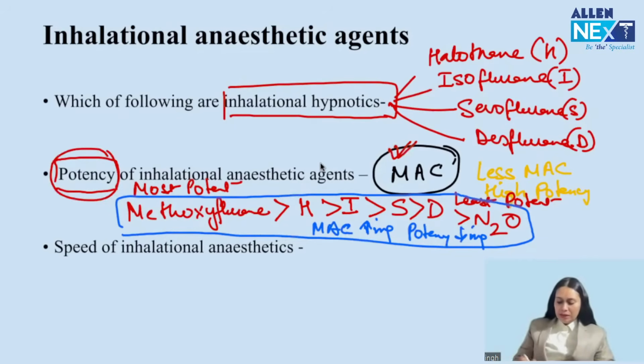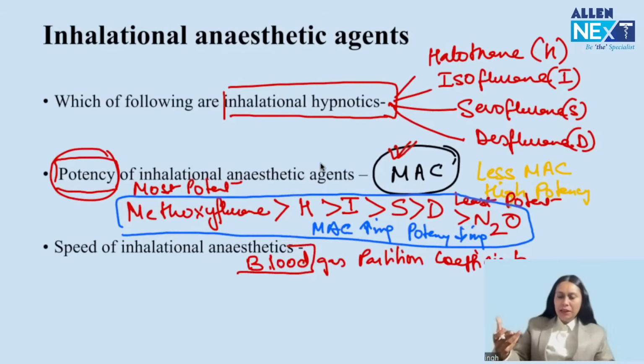The lower the blood gas partition coefficient, the less soluble in blood, the higher and faster is the speed. The least blood gas solubility is of desflurane, the latest agent, so it is fastest.